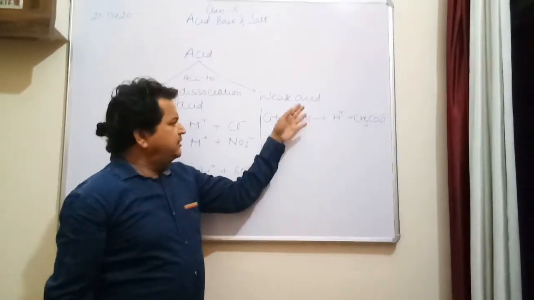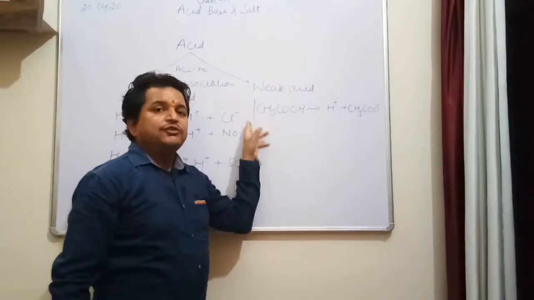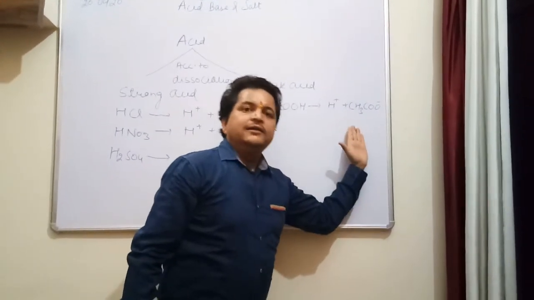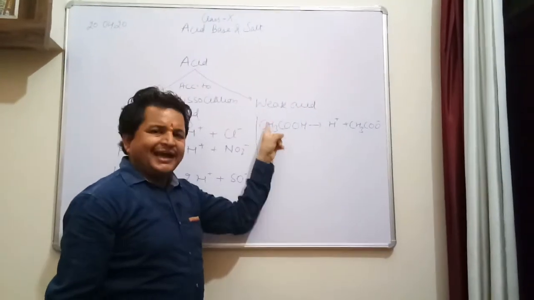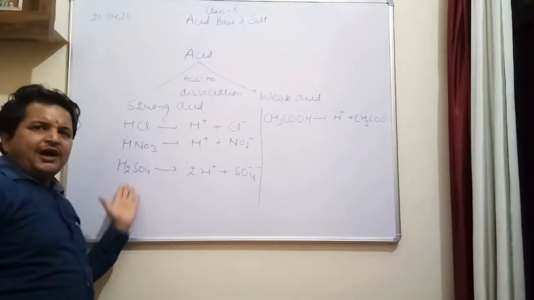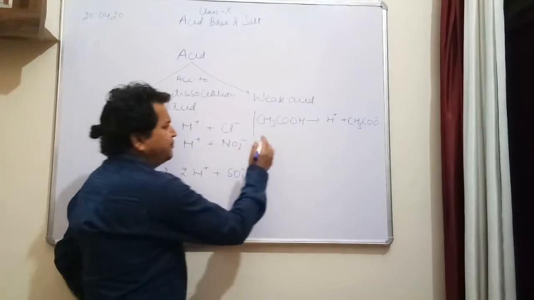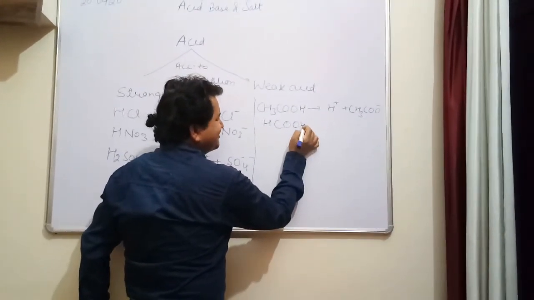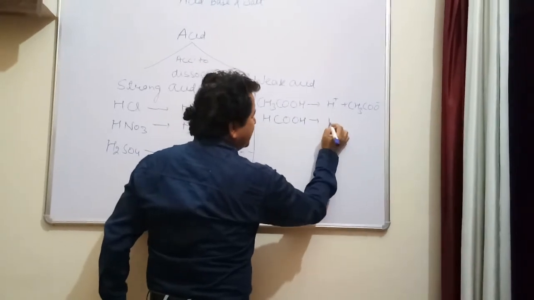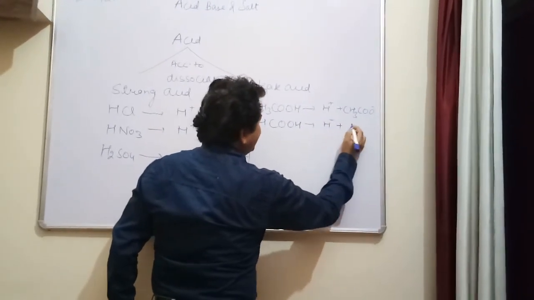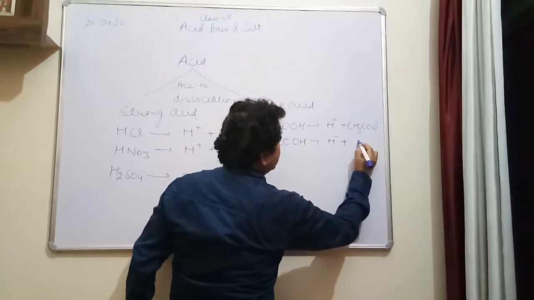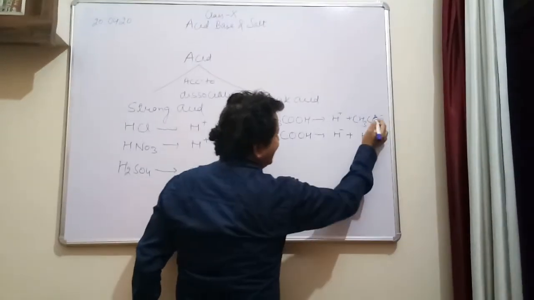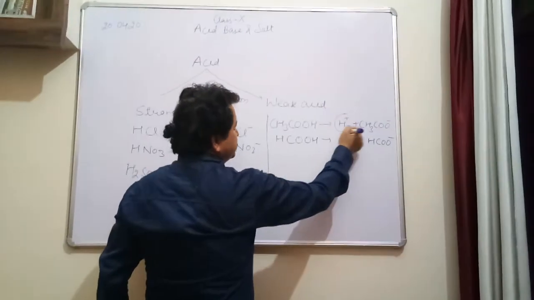It means this particular acid has not completely ionized. That's why this is a weak acid and these are the strong acids. Some more examples: HCOOH is formic acid. It dissociates into H positive and HCOO negative, the formate ion and hydrogen ion.